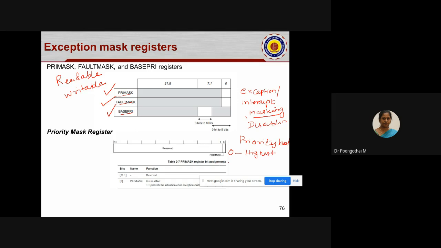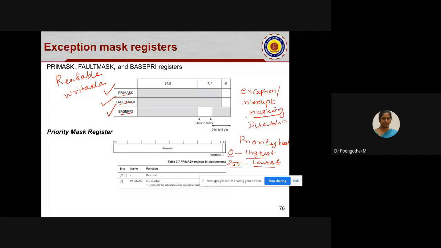If the number is a larger one, that exception receives the lowest priority. So this is the concept. If the exception type number is 0, it receives highest; if it is larger, it receives the lowest priority.